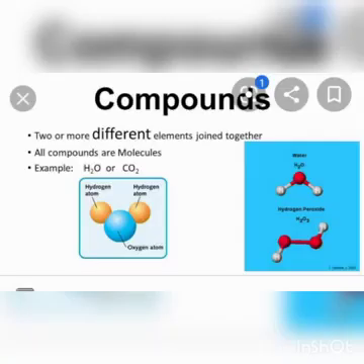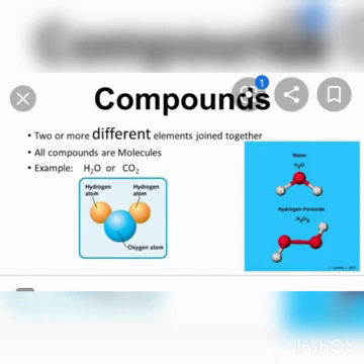Next one is compounds. When two different elements are chemically combined together, it is called a compound. All compounds are molecules, but we cannot say all molecules are compounds. See here, H2O, water. Water is chemically combined from hydrogen and oxygen. Hydrogen at room temperature is a gas. Oxygen at room temperature is a gas, but when they are chemically combined together it gives a liquid.